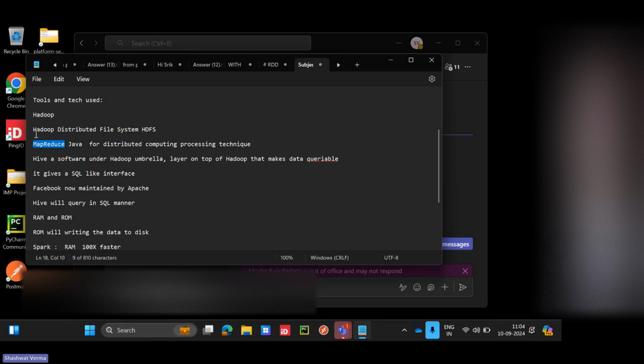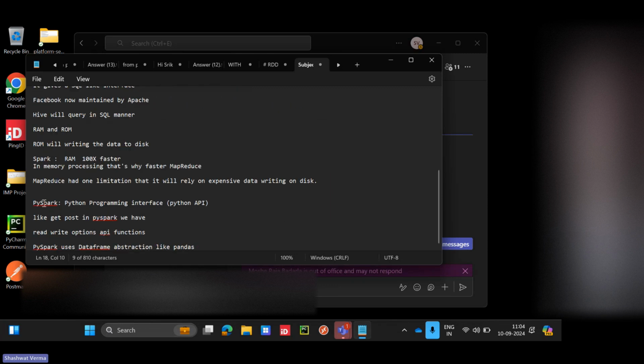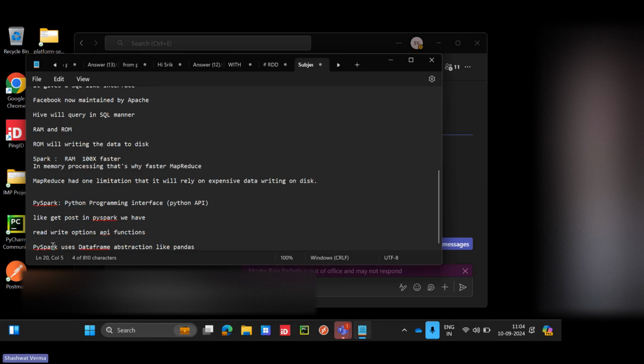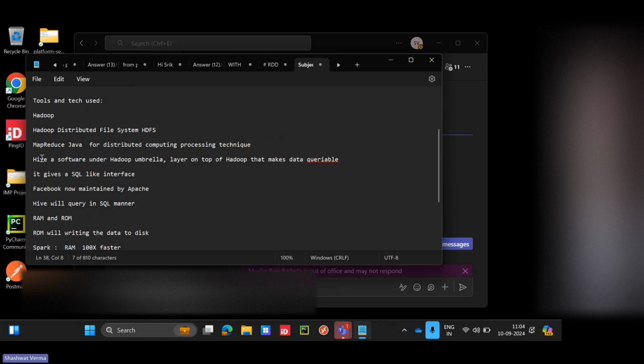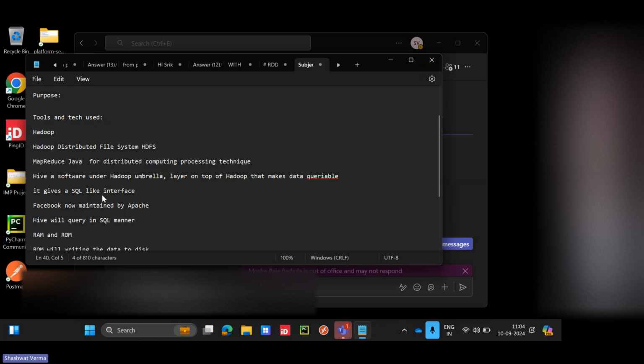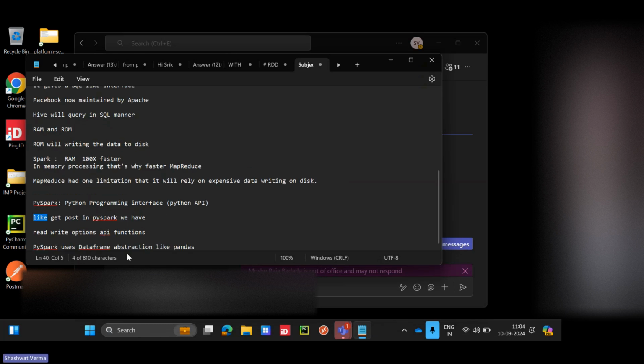Distributed computing and processing are integrated in Spark. Similar to Hive, we have PySpark or Scala. In Hive we use a SQL-like interface, and in PySpark we use a data frame, pandas-like interface. That's the analogy.